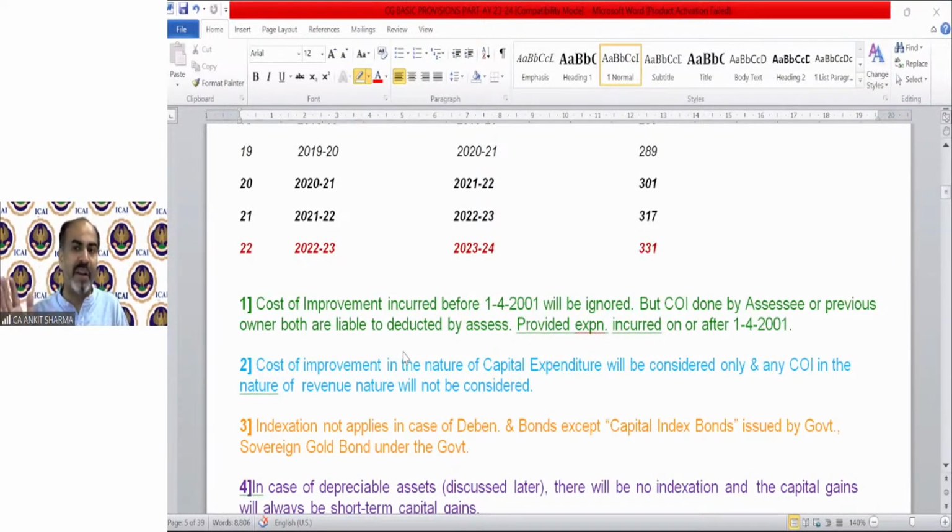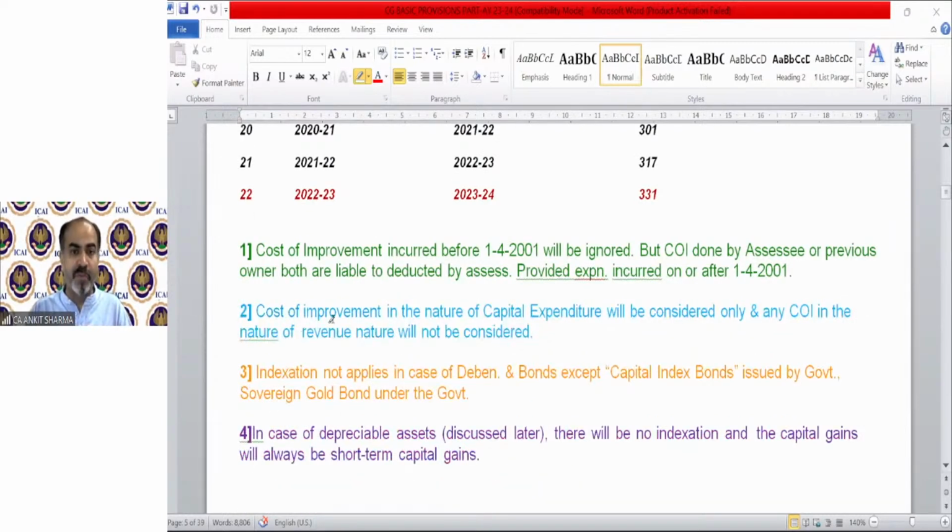But the cost of improvement done by the assessee or the previous owner, both are liable to be deducted by the assessee, provided the expenditure was incurred on or after 1-4-2001. Do not worry, I will explain with an example. I will write a full example after the break so you understand what I am saying. First of all, we need to read the provision. Cost of improvement in the nature of capital expenditure will be considered only. Any cost of improvement in revenue nature will not be considered. Only the capital nature cost of improvement will be applicable.